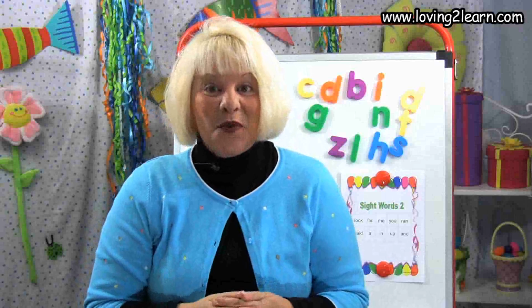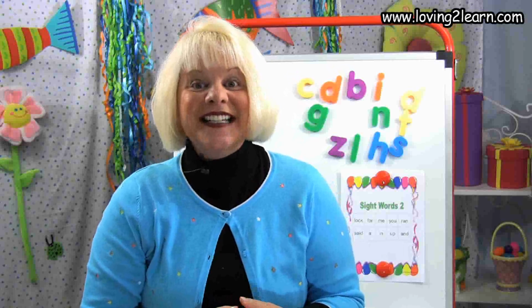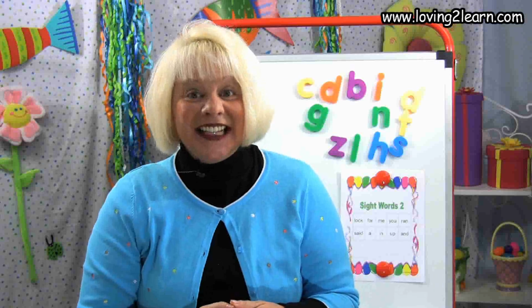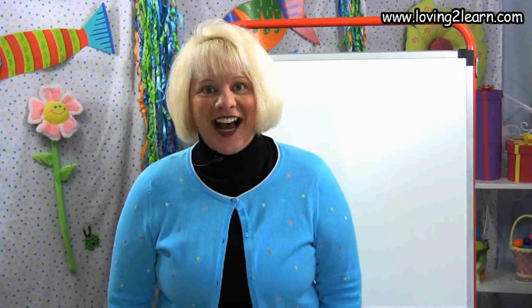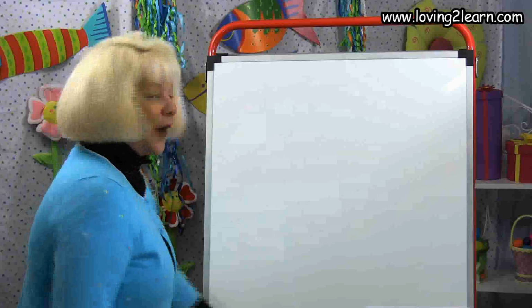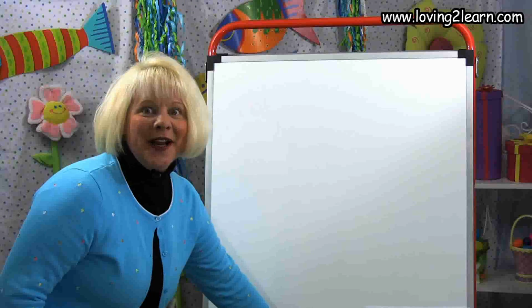The next thing we're going to do is to write a sentence together. Let's get started. Let's write the sentence, look at the red kite up in the sky. Say the sentence with me. Look at the red kite up in the sky. Let's start writing. So where do I start writing?